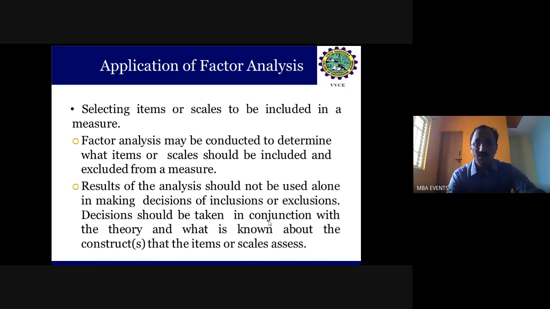Response means what? It should be understood by the respondents. That means the question we develop should be understood by the respondent, and he has to give a free opinion without any bias. If he is not able to understand the items, he just goes on giving strongly agree or strongly disagree. That itself reflects that he has not understood what the researcher is actually asking, and he has just given us some bluff answers. So such things lead to what? A poor score or poor loading.